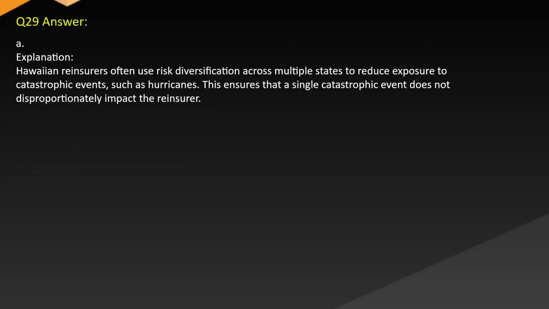Answer. A. Explanation. Hawaiian reinsurers often use risk diversification across multiple states to reduce exposure to catastrophic events such as hurricanes. This ensures that a single catastrophic event does not disproportionately impact the reinsurer.